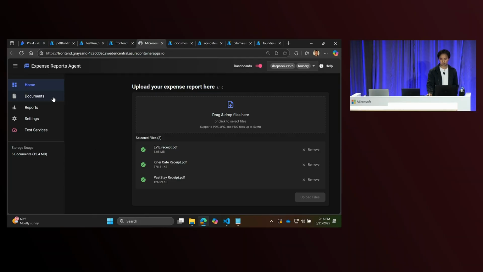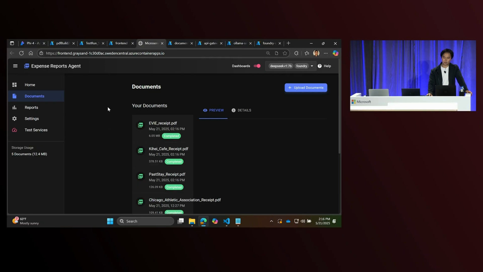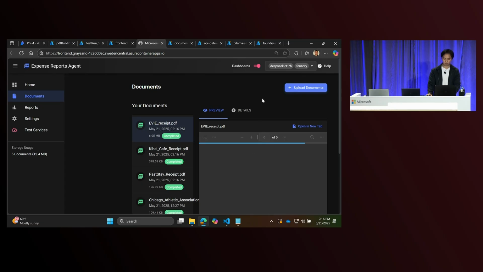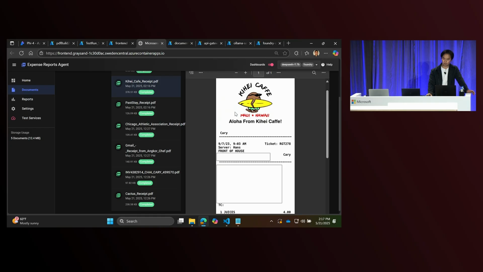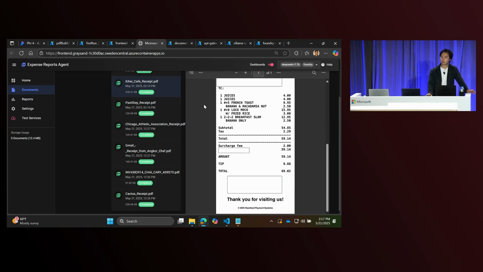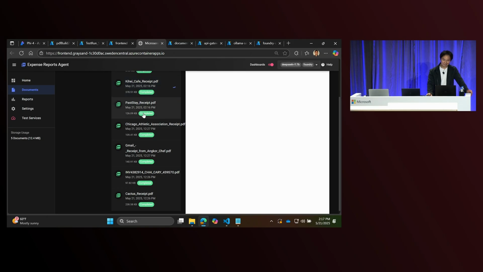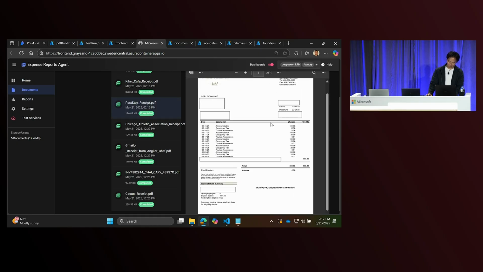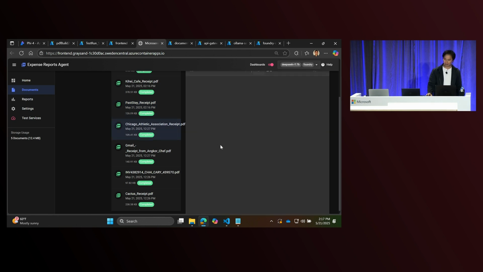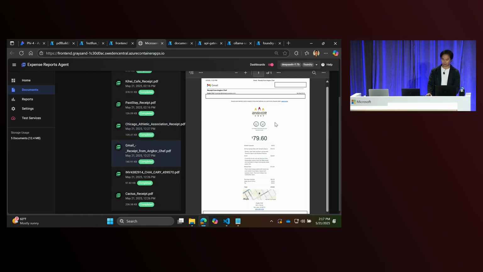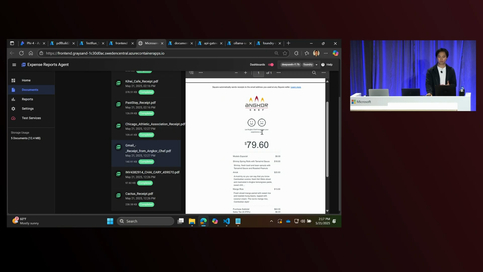So back to the front end, we can now go to our documents, and we can see all of these different files that we've uploaded. Let me scroll back out a little bit. We have pictures of receipts, and we also have more printed receipts. I've made some boxes; these are all receipts that I've actually used, so I'm redacting some information there. If you find anything that I missed, please let me know. We also have our lodging receipts, hotels, and then even Gmail receipts, right? So these are all the different kinds of things that we're processing for our expense report.